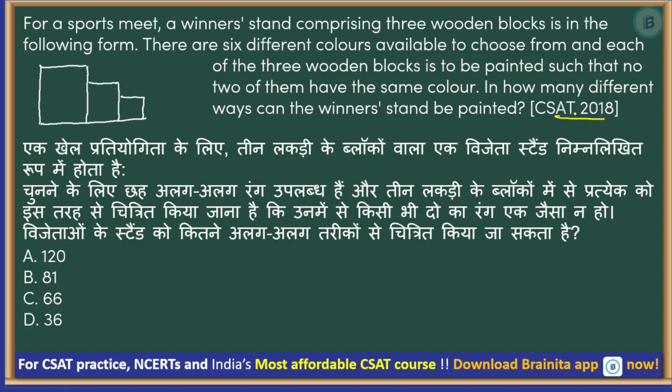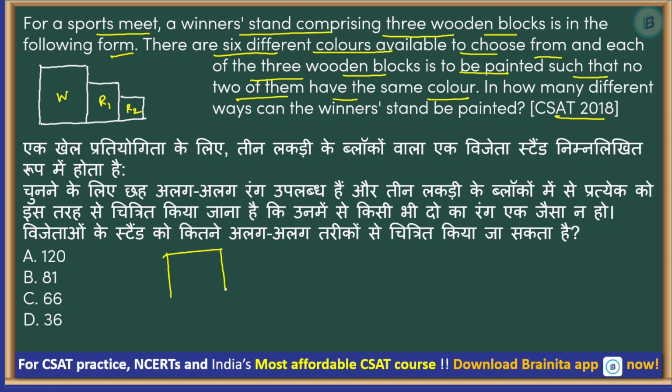This is from 2018. For a sports meet, a winner stand comprising 3 wooden blocks is in the following form, right? So here there will be a winner, here runner up 1, and here runner up 2. There are 6 different colors available to choose from, and each of the 3 wooden blocks is to be painted such that no 2 of them have the same color. So we have to paint these three blocks with different colors. In how many different ways can the winner stand be painted?